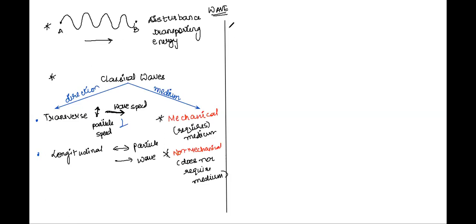Let us see the wave equation. There is something called a wave equation or a general equation of a wave. How do you represent it? As I just told you, a wave is represented by a particular form, especially in terms of displacement. Let's see what that relation is. That relation is shared between the displacement of the wave and x and t. Any kind of wave is not only a function of time, it is also a function of x.